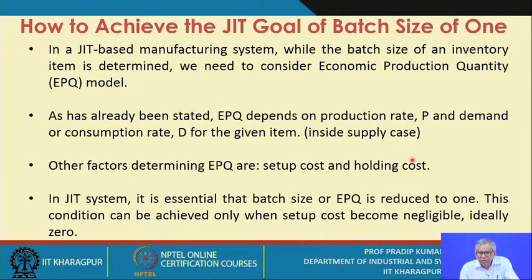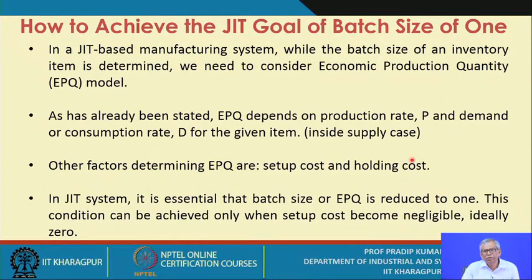Now the next important issue, as I have already pointed out, is how to get a condition of batch size of 1. You are already aware of what EOQ, economic order quantity, is. Economic order quantity is a finite number, and you will always find it is substantially greater than 1, and there are certain assumptions. Particularly in the classical EOQ formula, there are 10 specific assumptions.